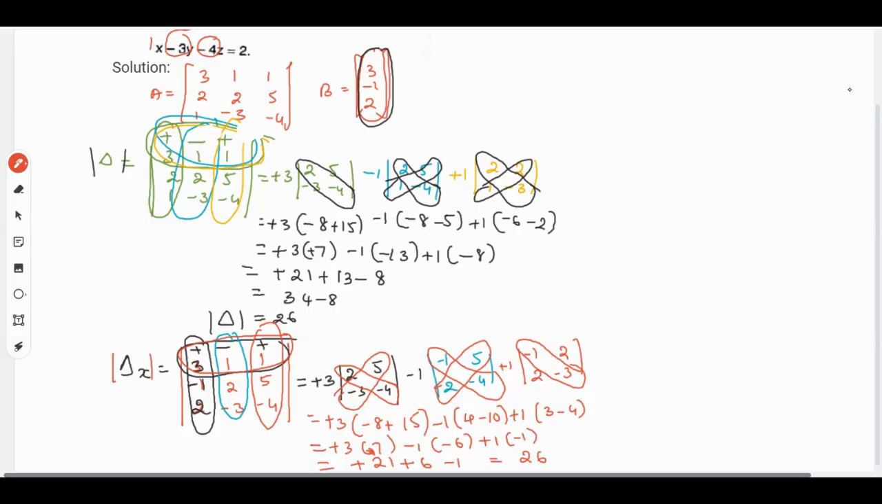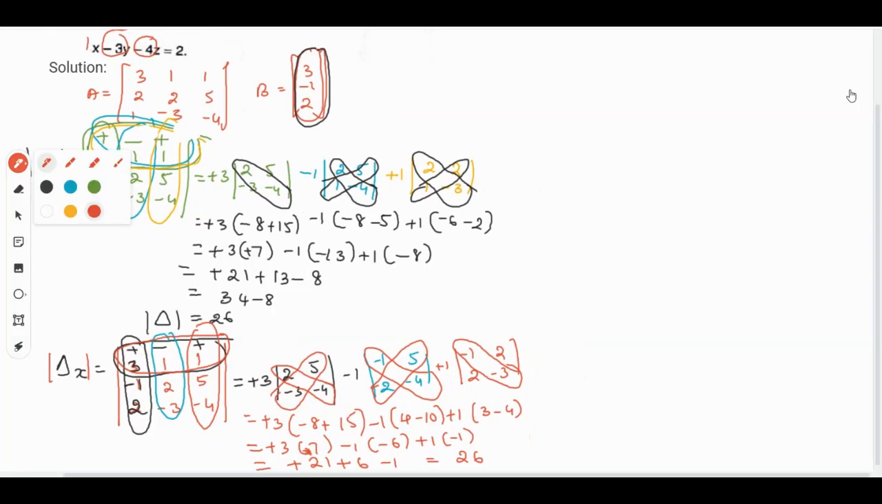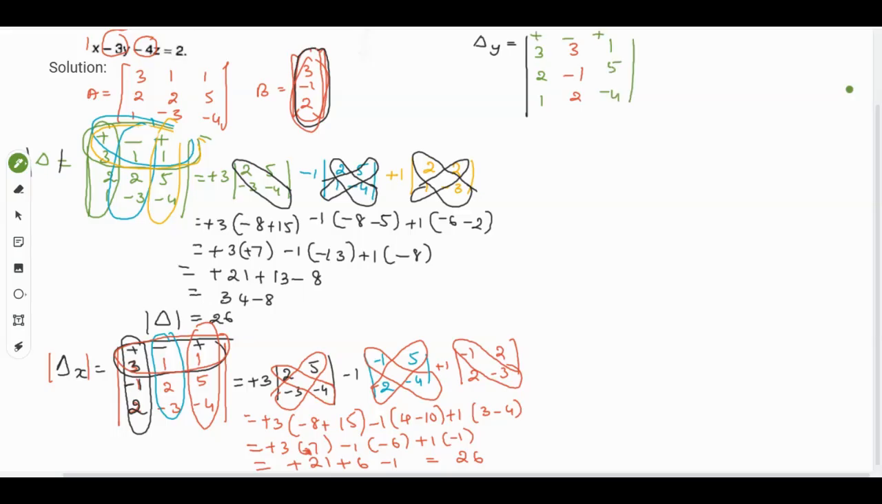Now we need to find it for delta y and delta z. So delta y will be, we should replace the values of the second column. The first column will be as it is, 3 2 1. The second column will be replaced with the values we have here, that will be 3 minus 1 2. Then the last column will be as it is, 1 5 and minus 4. Again find the determinant of this, plus minus and plus.